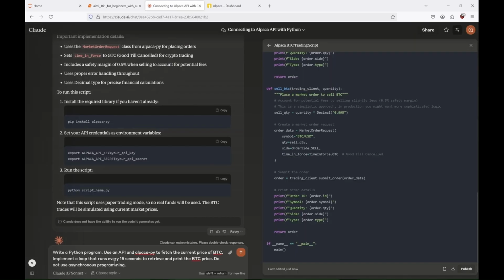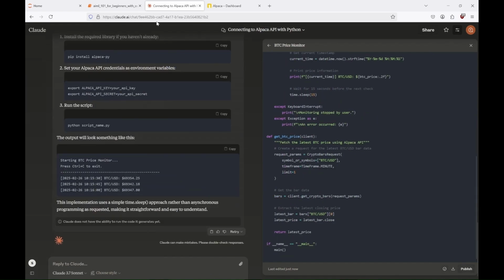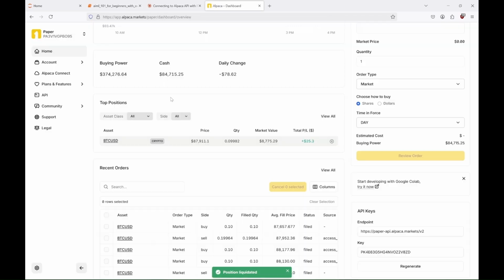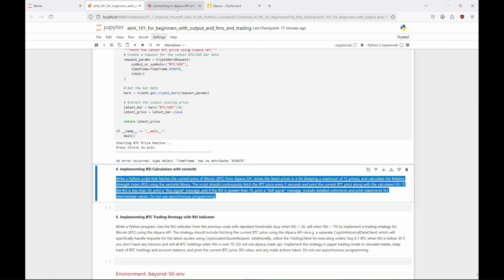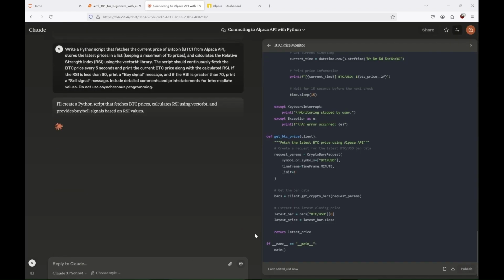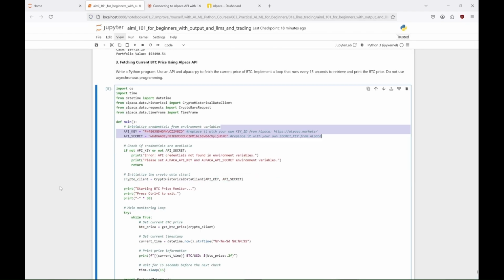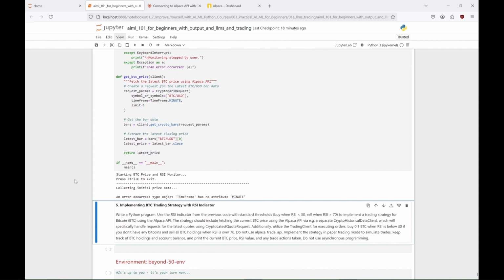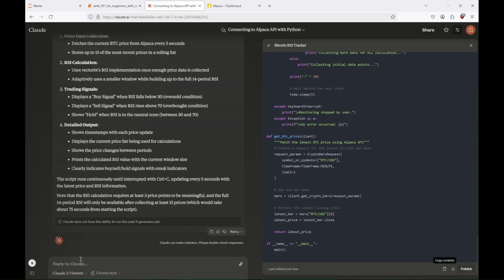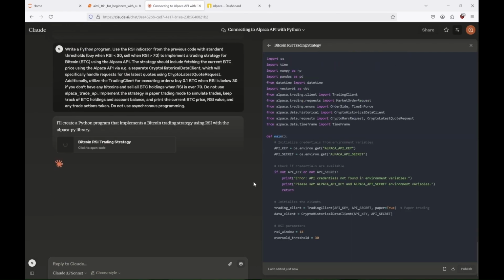Okay, now, let's try fetching the current Bitcoin price. And nope, the program doesn't work. So this Claude is worse than Claude 3.5 and DeepSeek used with Perplexity. Well, too bad. Okay, now, let's try implementing relative strength index calculation with VectorBT library. And unfortunately this time it's also a fail. So far only DeepSeek used within the Perplexity made this work. Not great. Alright, so now, the last task, the most difficult one, creating the trading bot.